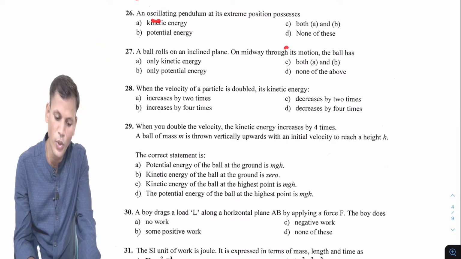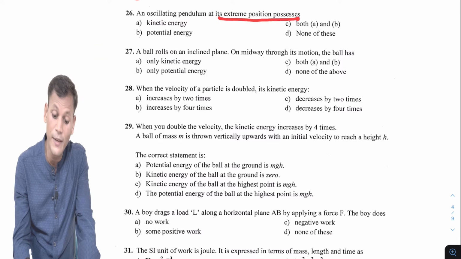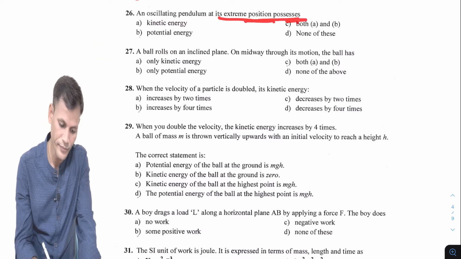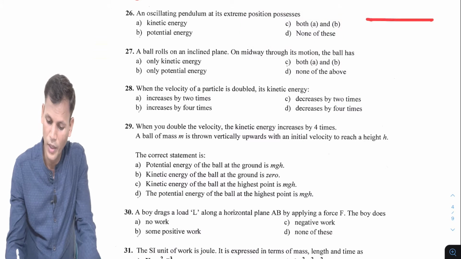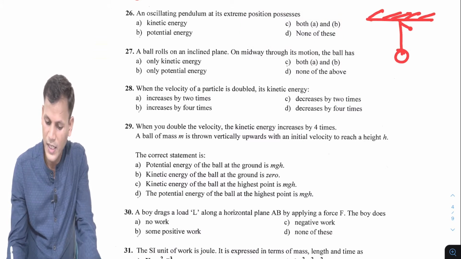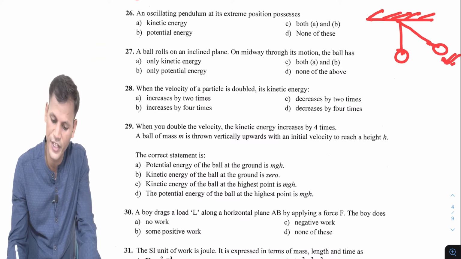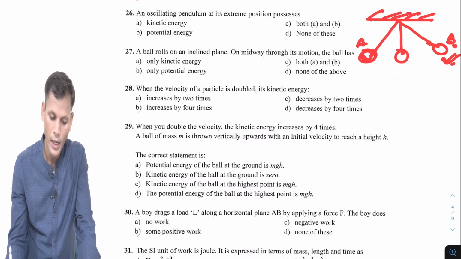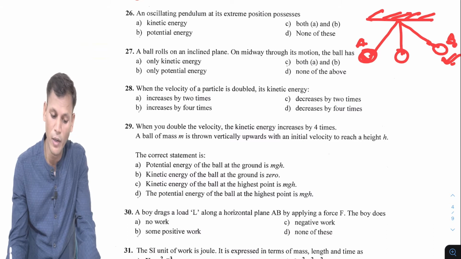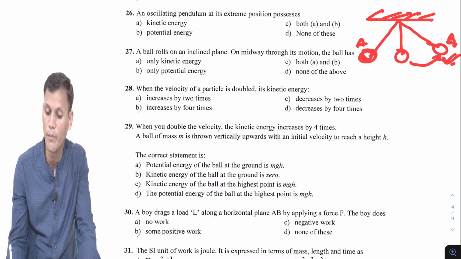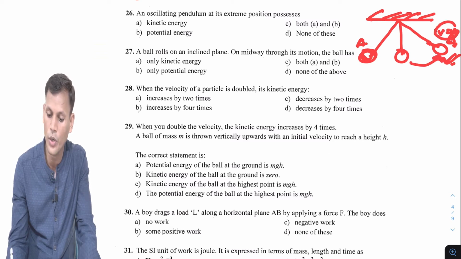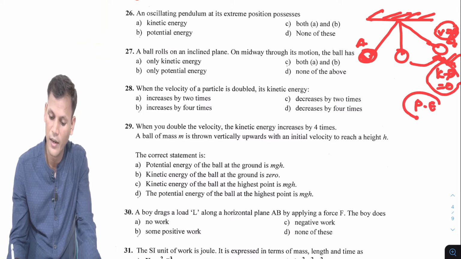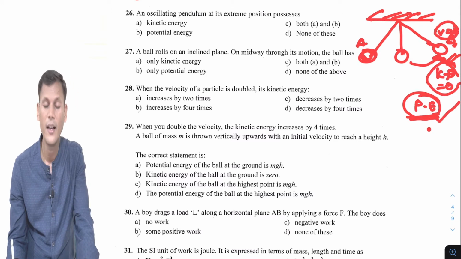An oscillating pendulum at its extreme position possesses, oscillating pendulum, this is pendulum, this is extreme position, this position is the extreme, this is also the extreme position. A and B are the extreme positions, and here they are asking which kind of energy it will possess at extreme position. At extreme position, its final velocity becomes 0, so kinetic energy is 0 at extreme, so only potential energy will be there, so it will possess potential energy.